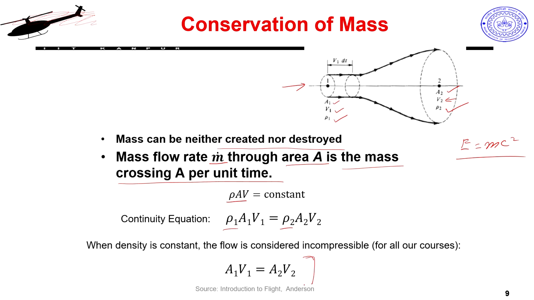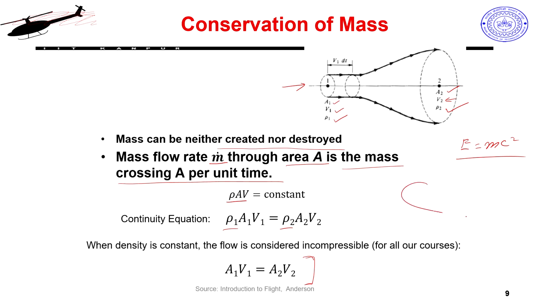So, I will simply say A1 V1 equal to A2 V2, which means if I increase the area of cross section, my speed will decrease, and vice versa. If I decrease my area of cross section, my speed will increase. That is the very simple definition for conservation of mass, and this is the same idea which is creating my flow acceleration.